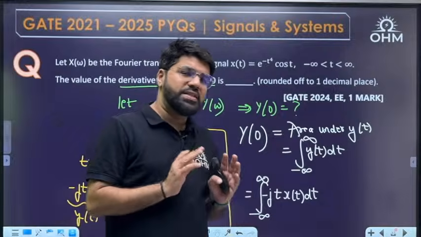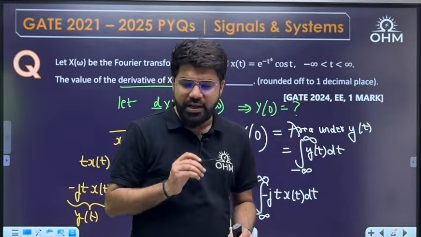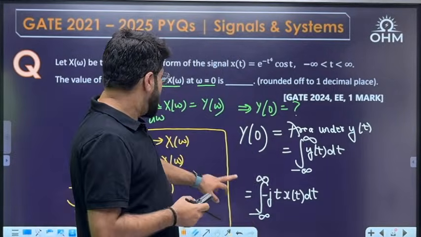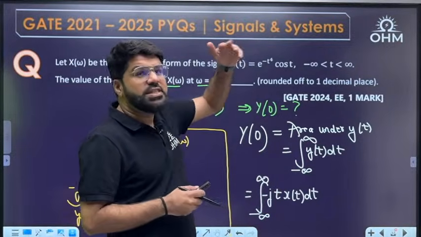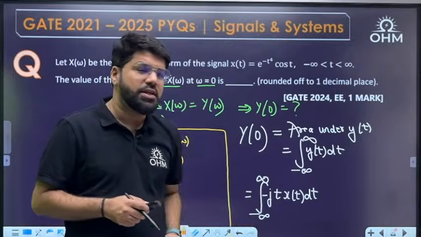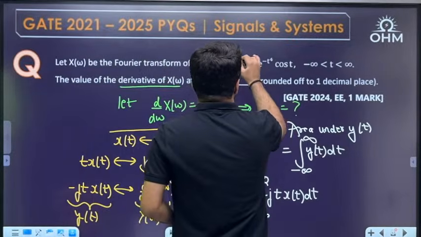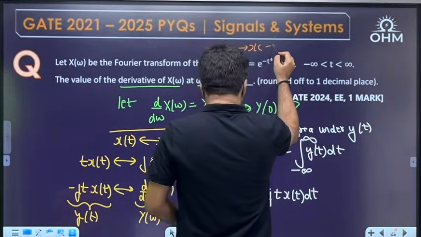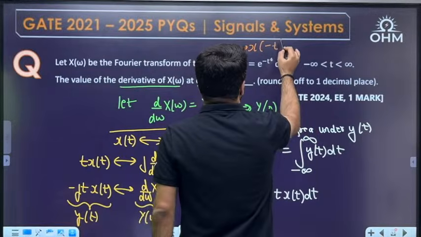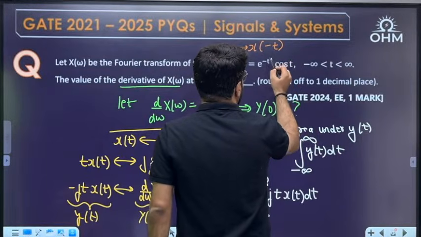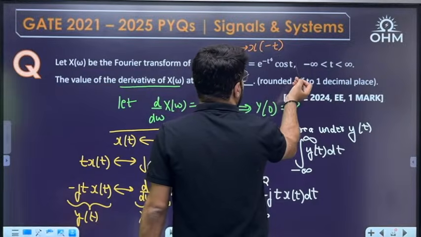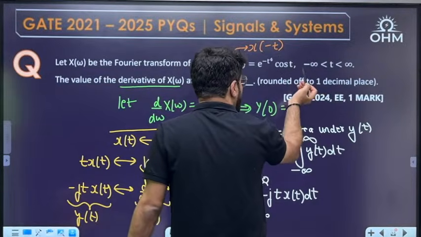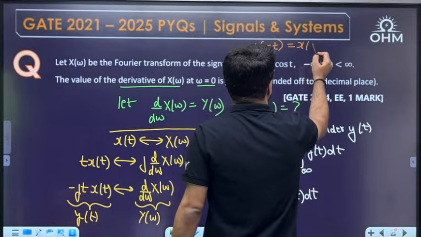Whenever you see a question of the form integral from minus a to a, think about symmetry, because the integral is otherwise going to be complicated. t x(t), where x(t) is e^(-t^4) cos t. But you see here, what about x(-t)? t to the power 4, even if you replace t by minus t, there is no effect. Minus t to the power 4 is the same as t to the power 4. Cos of minus theta is also cos theta. So x(-t) is going to be x(t).